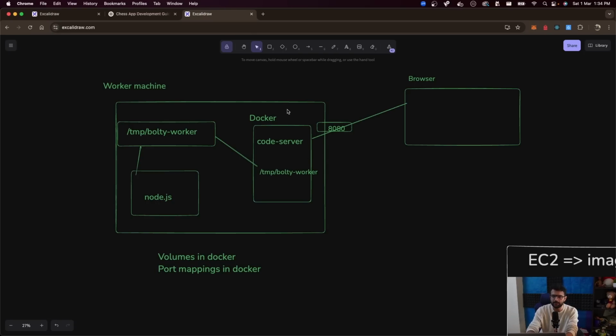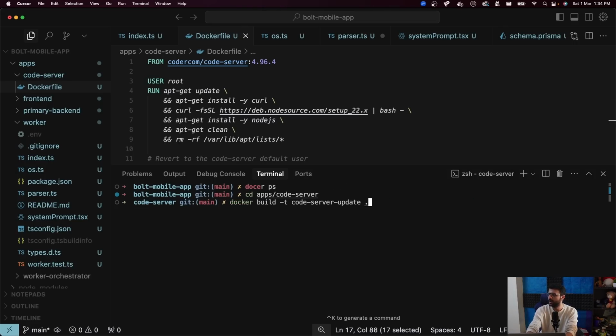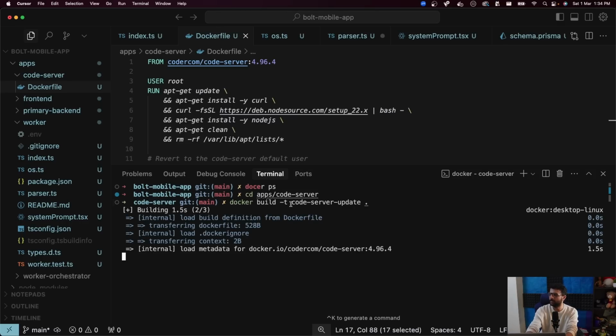But when we are starting the Docker container, we will mount this folder on the Docker container over to the host machine. How do you do that? Docker run. Firstly, I will have to build this Docker file. I've already done it, but you have to go to the apps/code server folder. You have to build this Docker image by running docker build -t name of your image and then dot. Again, these are all Docker concepts. If you know it, you know it. If you don't know it, this is not the video for it. Go to a Docker tutorial and come back here.